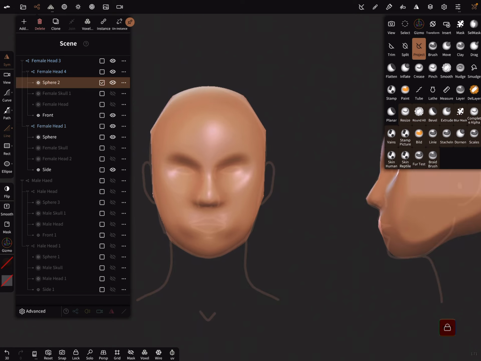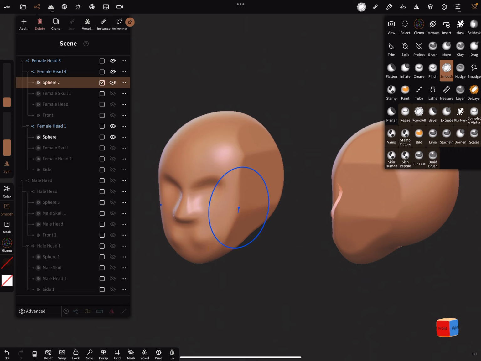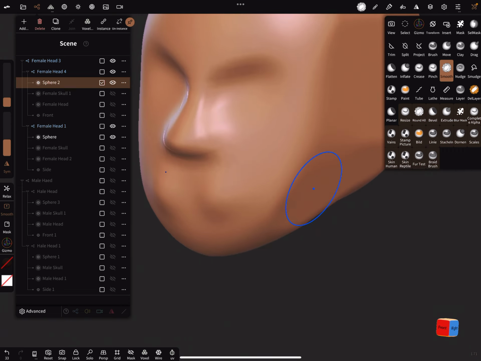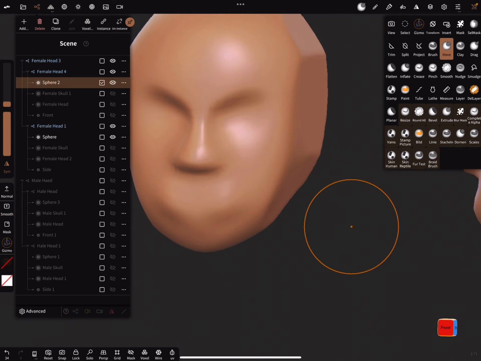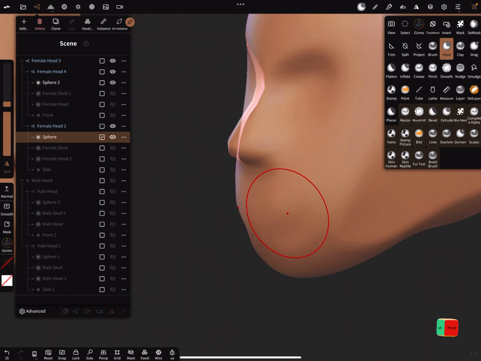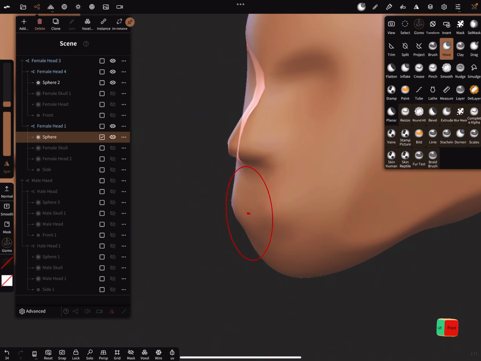So, and then you can hide again the views and smooth everything. Here you see the mouth is not correct. It's more like this then, and in this view not like this. And smooth it.